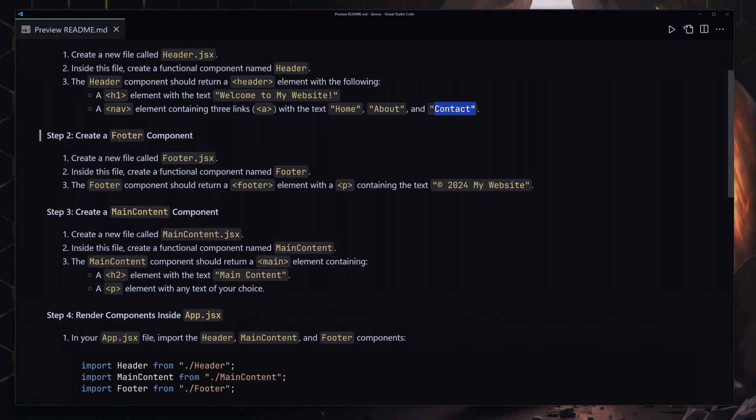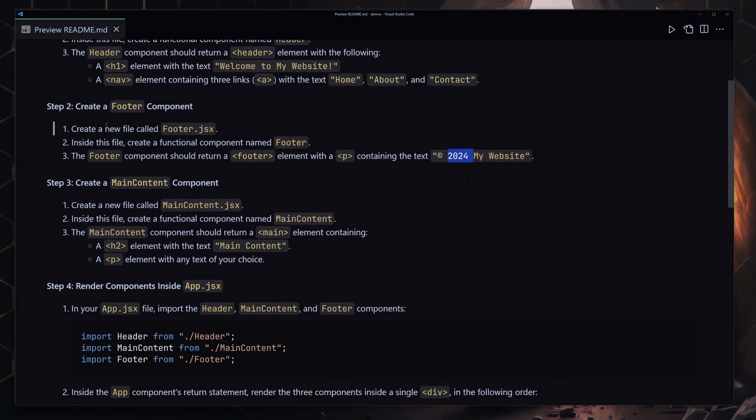The next thing that you have to do is create a footer.jsx file and create your functional component inside there, and it will only return the footer element. Inside that footer element you're going to be providing a paragraph which will say copyright 2024, or it should be 2025, my bad. But yeah, you can provide basically anything that you like, but in my case I'm going to specify copyright 2024 or 25 and my website. And that's the second part.